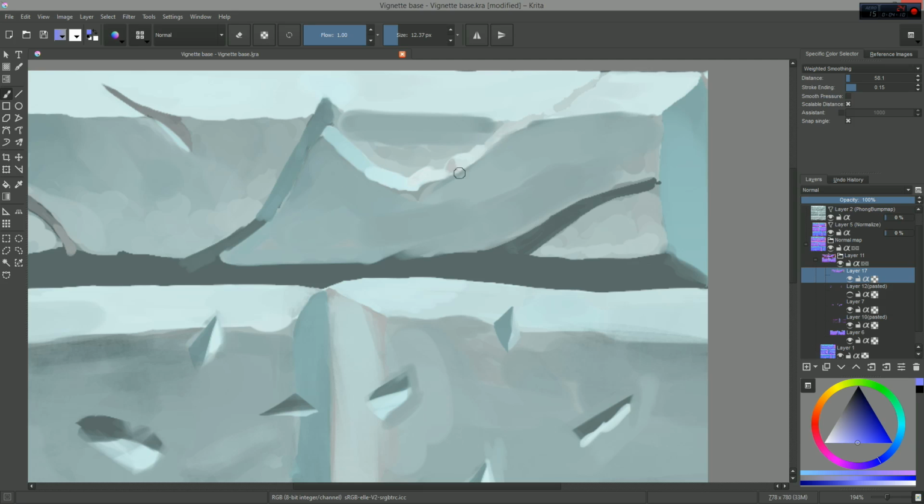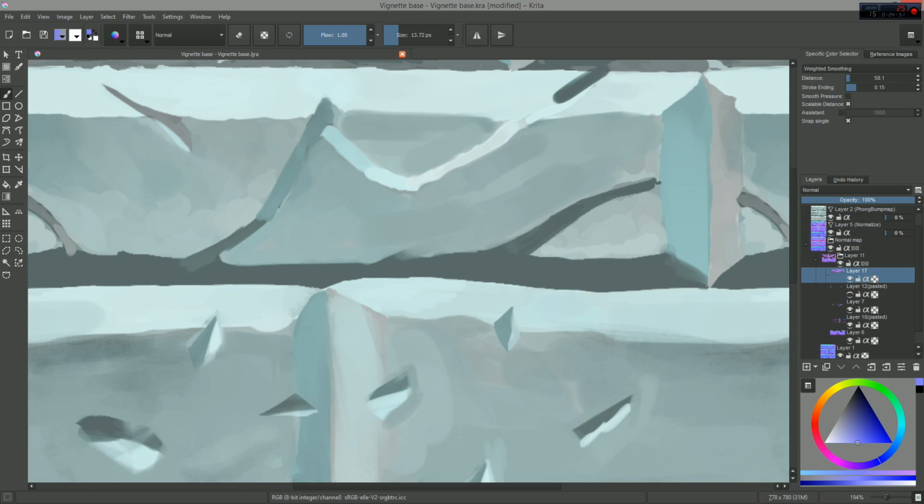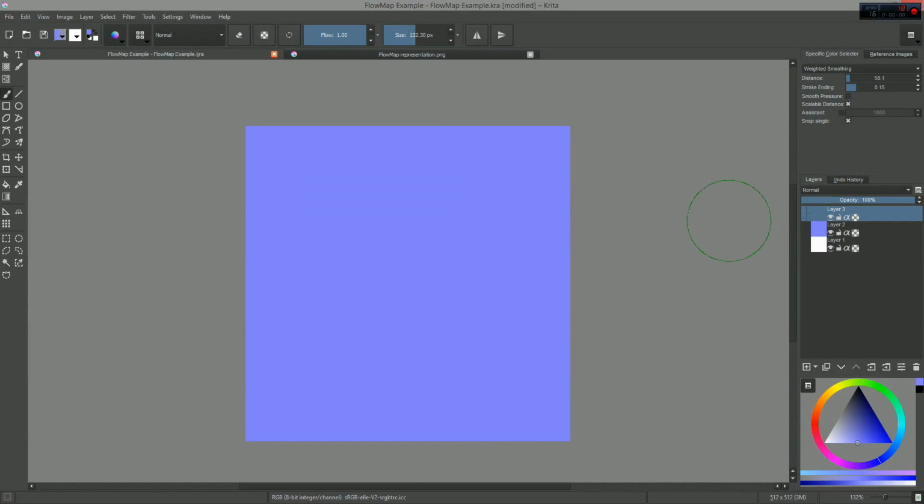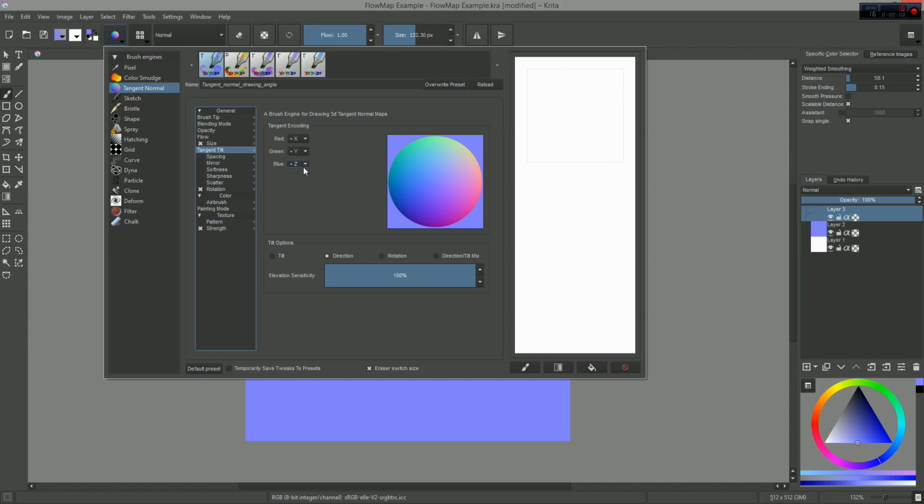It is ideal when you want to create normal maps that are decoupled from the 3D geometry you are building it for. You can also use it to brush in over generated normal maps to give them a unique artsy quality. So, with the Tangent Normal engine, you can paint normal maps. But there is more to it.